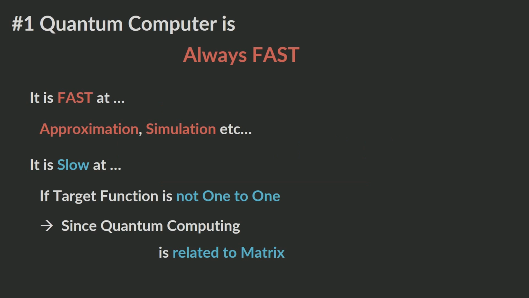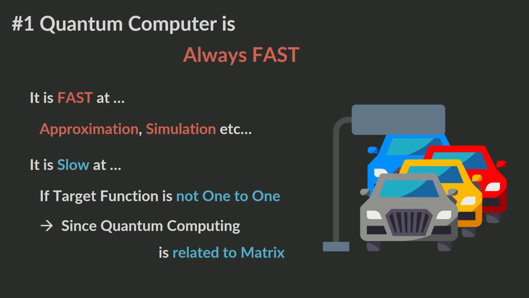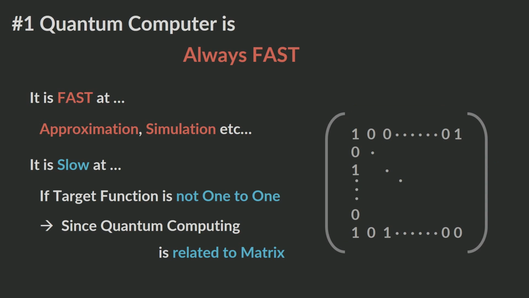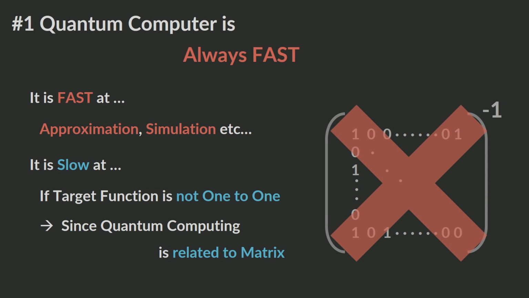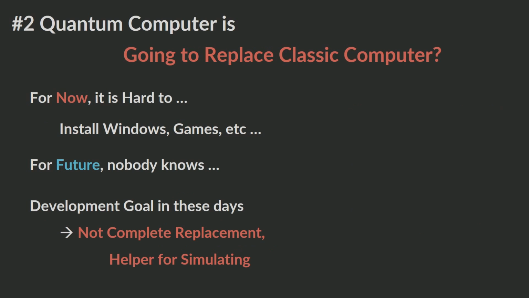First, the misconception is the statement that quantum computers are always fast. This is partially true, like Deutsch's algorithm and Shor's and Grover's. Quantum computers are fast at approximation simulations such as traffic jams. However, since quantum computing is related to matrices, it is slow if the target function is not one-to-one and doesn't have inverse matrices. Let's see the second misconception.